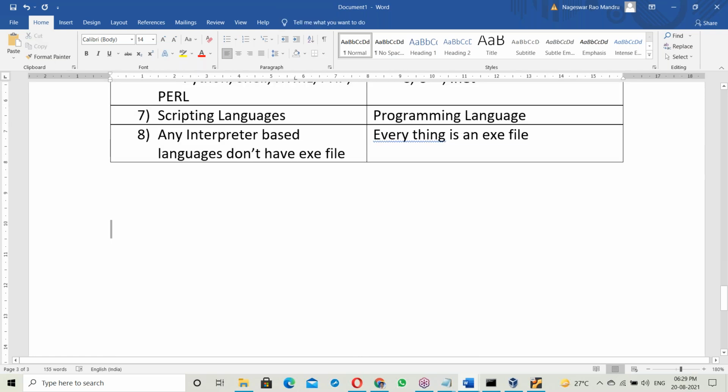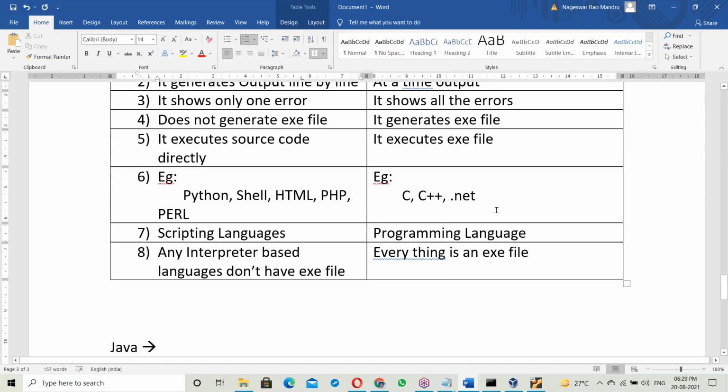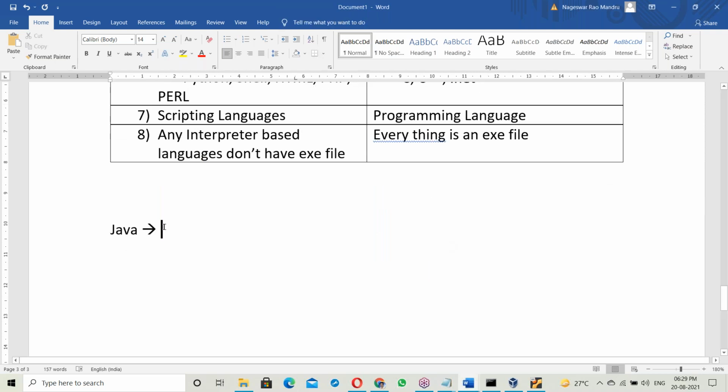Next, what is Java? Is it compiler based or interpreter based? You may have a doubt: our course is Java, but I haven't given Java as an example anywhere.